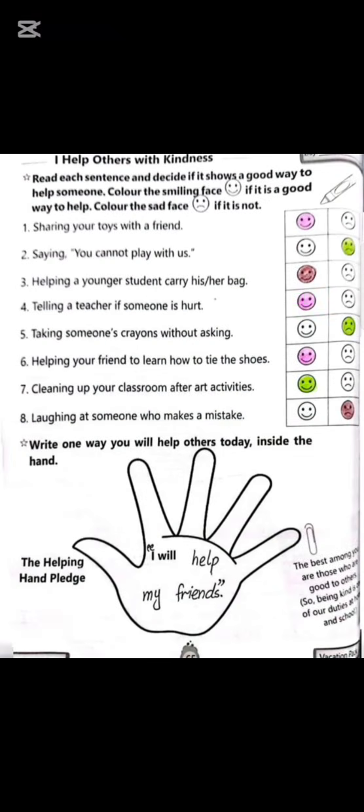I help others with kindness. Read each sentence and decide if it shows a good way to help someone. Color the smiling face if it is a good way to help. Color the sad face if it is not. First of all, you read these lines carefully and then color the emojis same as its statement. Write one way you help others today inside the hand. I will help my friends.